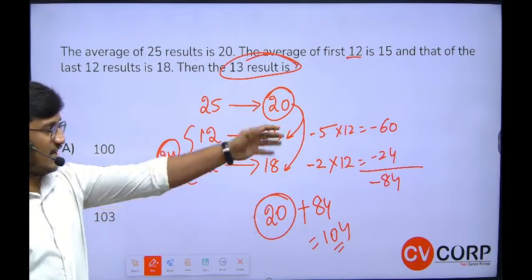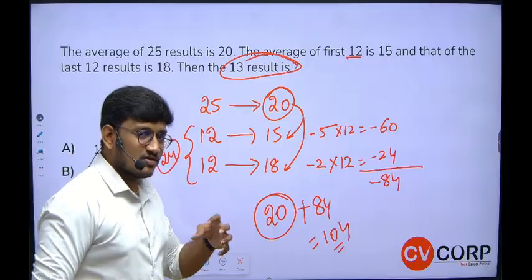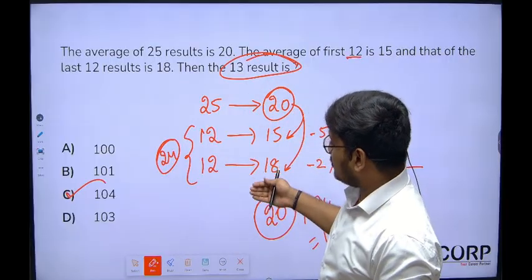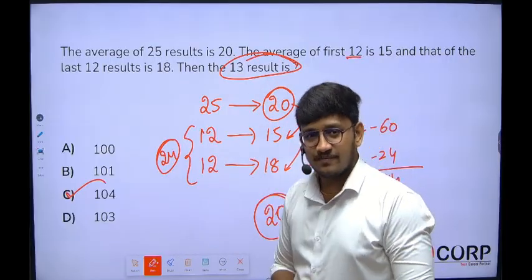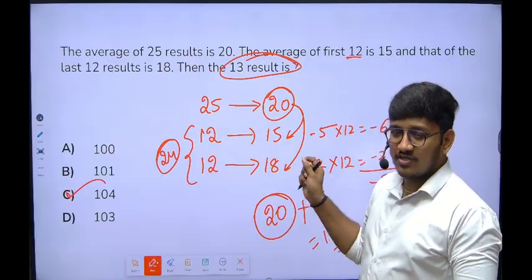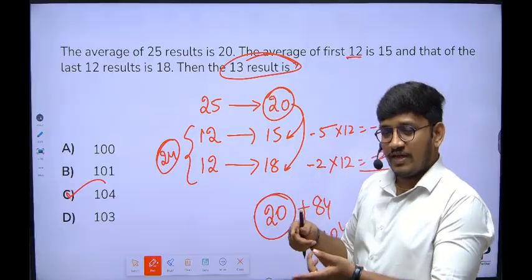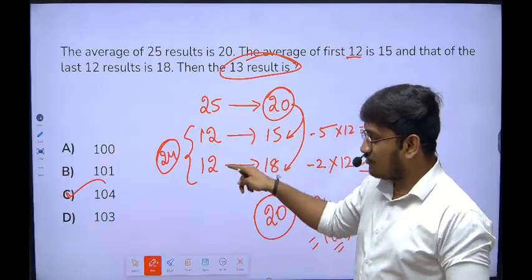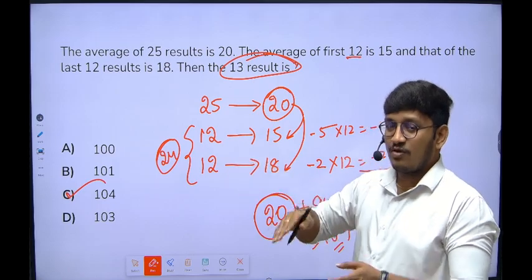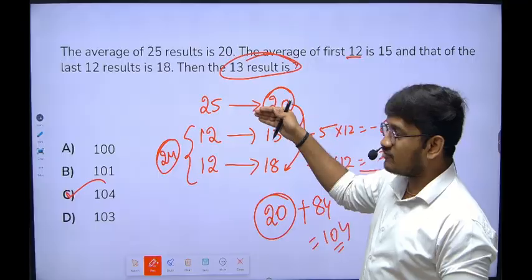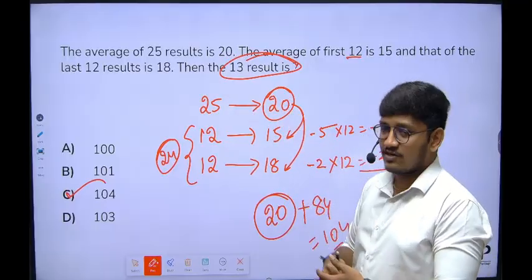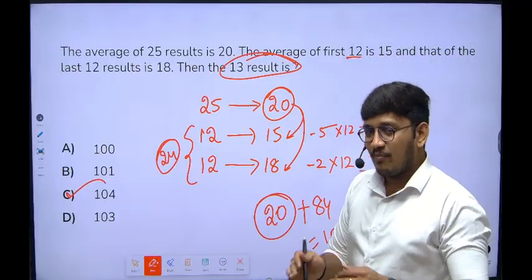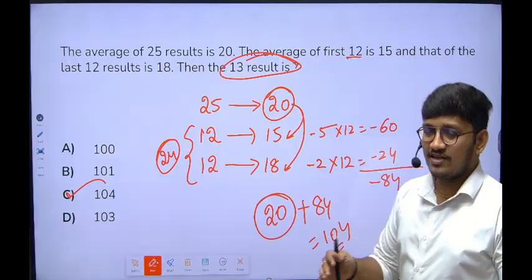So if you observe the same logic, instead of going with the formula, it's better always to go with the logic. Whatever equal distribution we assume, if you use the formula, it will take a lot of time. First you have to calculate the average for the sum of 12 and the sum of 12. If you add these two, you will get the sum of 24 values. From the sum of 25 you should subtract the sum of 24 values, and you will get this value. Even if you use the formula, you will get the same answer, but check the time, like how long you are taking to solve that question.